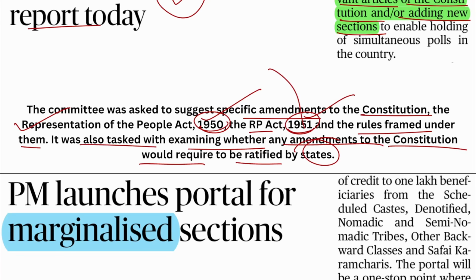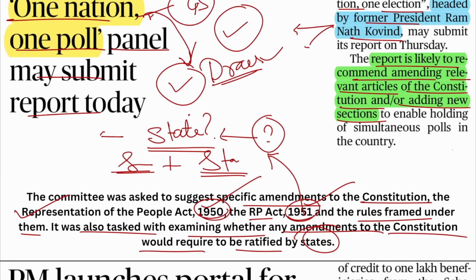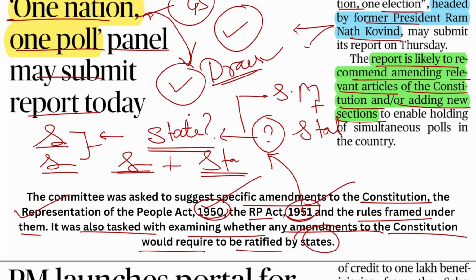That means, does it affect the states? Which constitutional amendments require state ratification, which are passed by special majority plus special state ratification? All right, so you can read about these majorities also. What is a simple majority? What is a special majority? Which articles deal with it? And what is a special majority plus states? All right, so you can read about this.